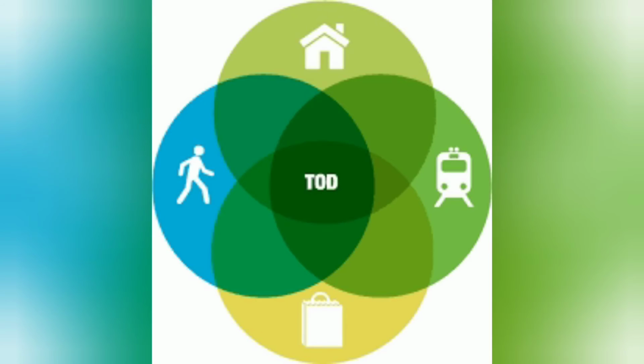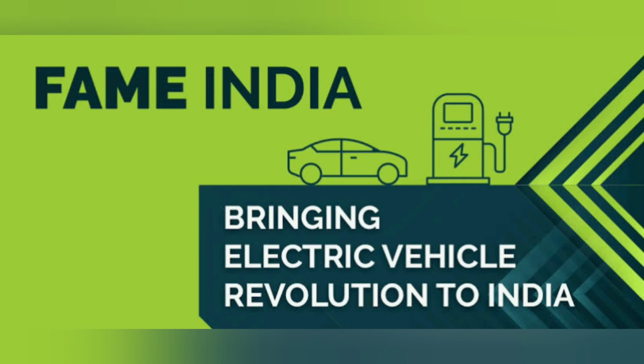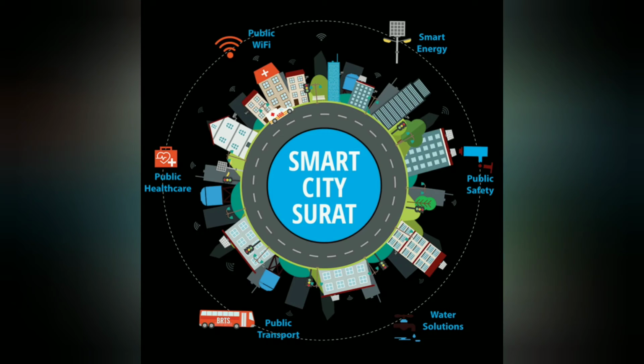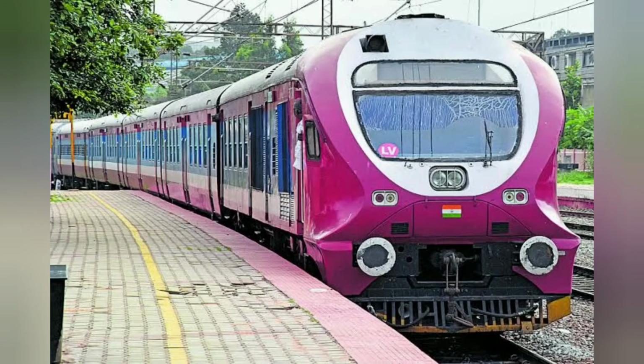We can also talk about what all policies the government has already devised, like you can mention the National Transit Oriented Development Policy, or the Green Urban Transport Scheme, or FAME, that is Faster Adoption and Manufacturing of Electric vehicles. Then you can also say that yes, a good beginning of implementation is made through the Smart Cities program, or the Hyperloop that's coming up, or suburban railways.